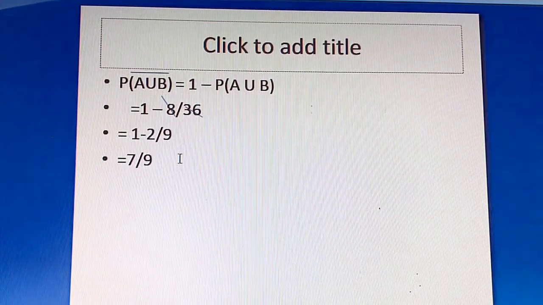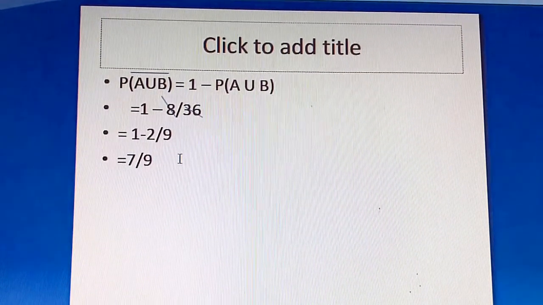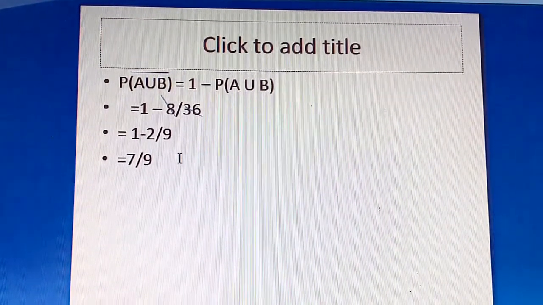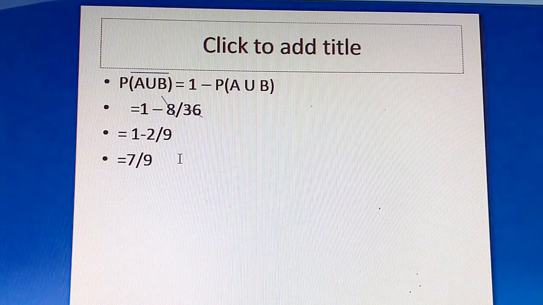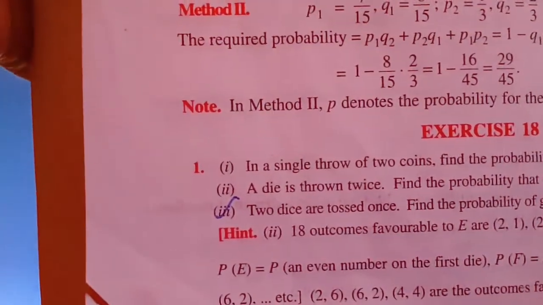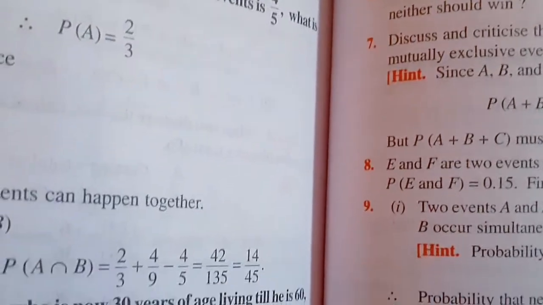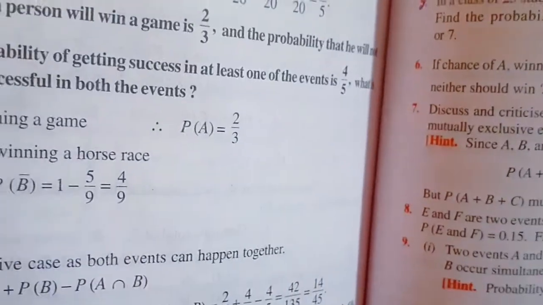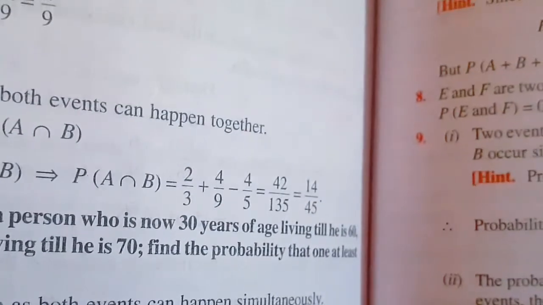Okay, students, I hope you understood the addition rule. It's a very important topic from the exam point of view. After this, you can take exercise 18F and do problem number 1, subdivision 3, and then problem number 3 and problem number 4.